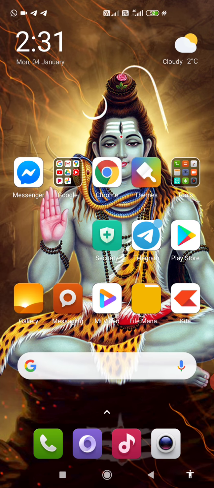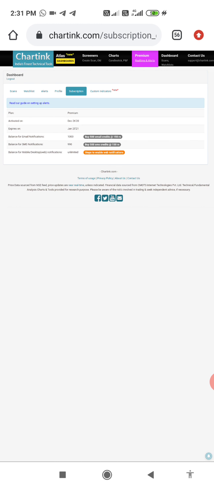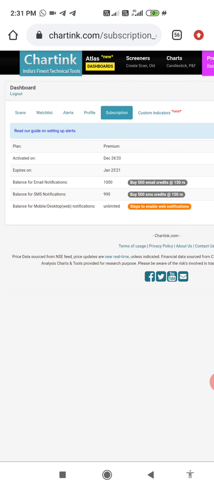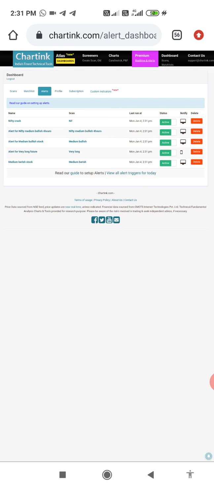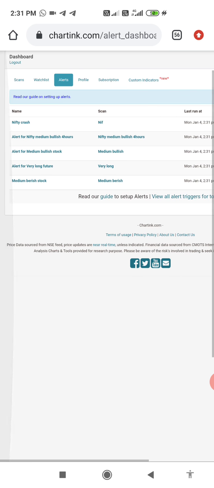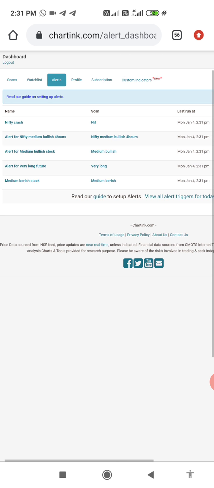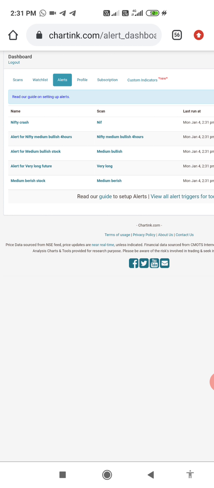Let's see how my scanner is working or not. First of all, I will show you in the charting platform. So this is my best charting platform. Here I created alerts. First I will show you the Nifty Crash scanner that I created.